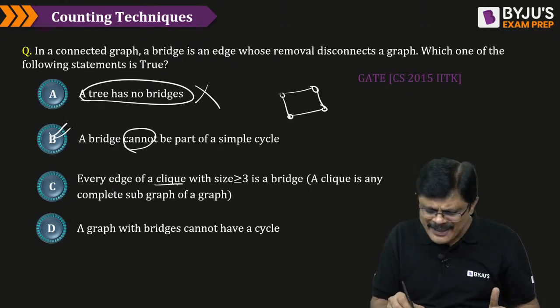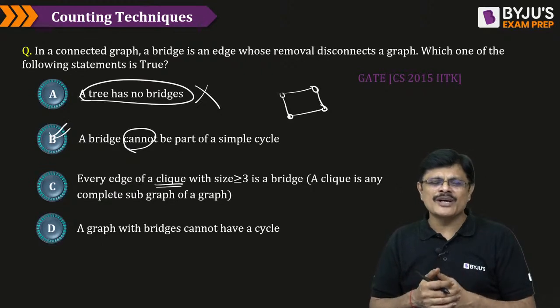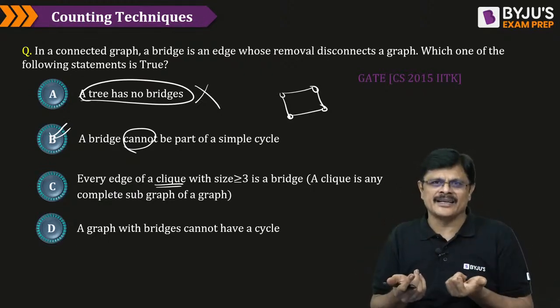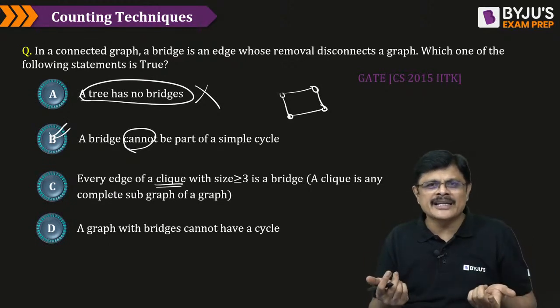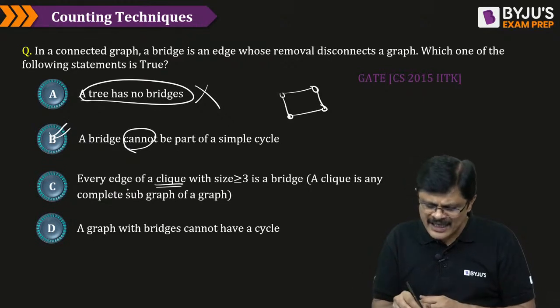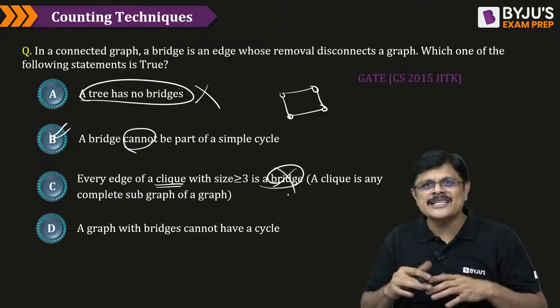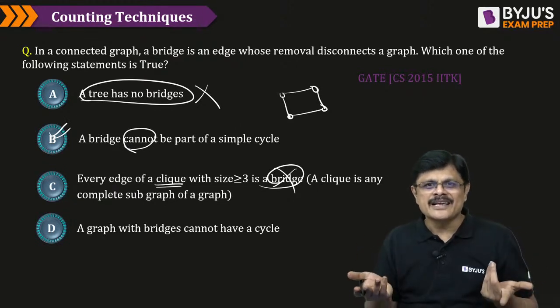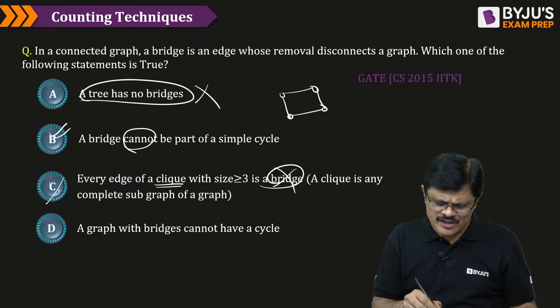Now, a clique means a complete subgraph of a graph. Complete graph means what, sir? Every pair of vertices is connected. See, a cycle itself, if you remove an edge, does not get disconnected. How can a clique have bridges, sir? A clique is a complete subgraph. So, obviously, "every edge of a clique is a bridge" is wrong, because a clique is much stronger than a cycle. A cycle itself does not have a bridge. How can a clique have one? So, that is also false.